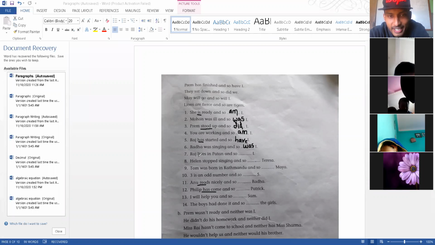Okay, so leaves here. Akash, this is also like number 3, number 7 also does not have anything, it only has a verb. When there is nothing, only a verb, you have to take help of do, does, did. Akash, what do you think will be here in number 7? Will it be do, does, or did? Leaves, does. Yes, very good Akash, thank you. So it is does, right? When there is nothing, you take help of these three: do, does, did. When there is something, you use that something.